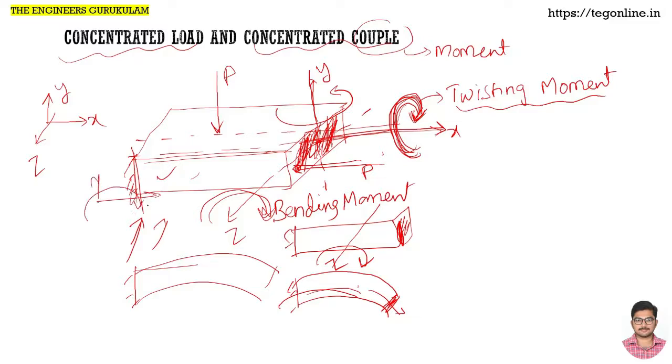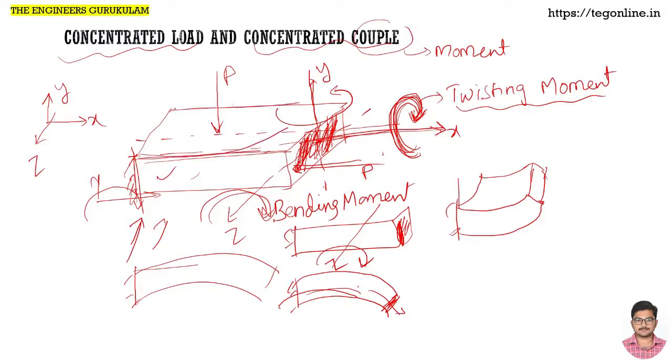The same way for the y-axis, if we consider it, what happens is something like this. The drawing is not proper, but this straight line is getting bent like this.